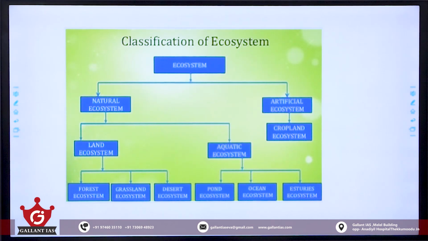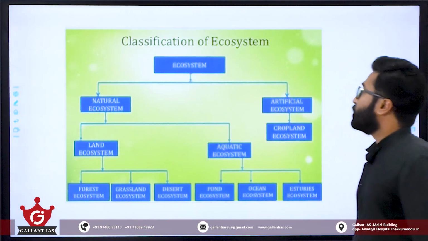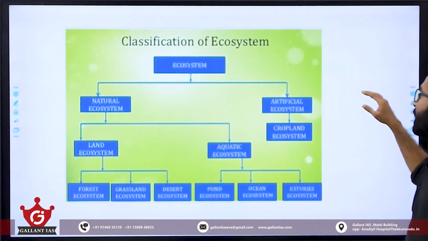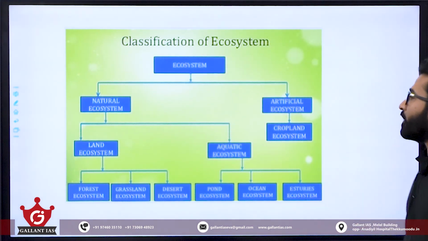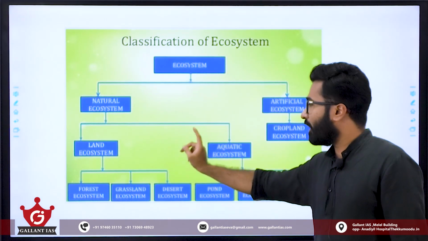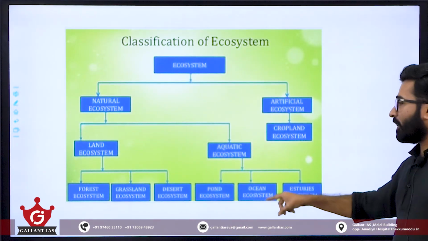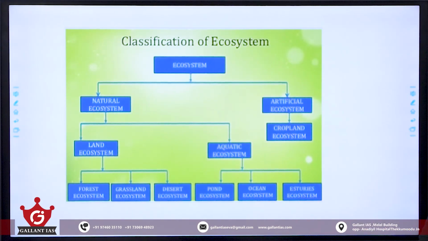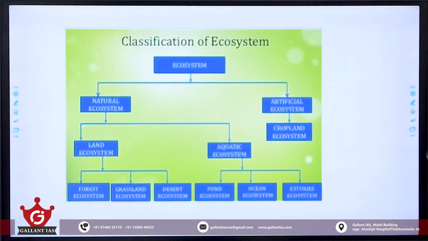Why I am telling this is because we have October batch students as well. Now we are going to classify the ecosystem. We can have natural ecosystem and artificial ecosystem. Under natural ecosystem, we have land ecosystem and aquatic ecosystem. These are self-explanatory, so I am not elaborating. Land ecosystem includes forest, grassland, desert ecosystem. Aquatic ecosystem includes pond, ocean, estuarine ecosystem, etc. Like we have studied about deltas and estuaries, these are also aquatic ecosystems.